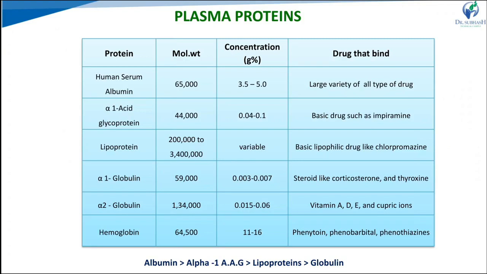So here is the order: albumin has a higher affinity towards binding of the whole class of drugs as compared to glycoprotein, lipoprotein, and globulin.